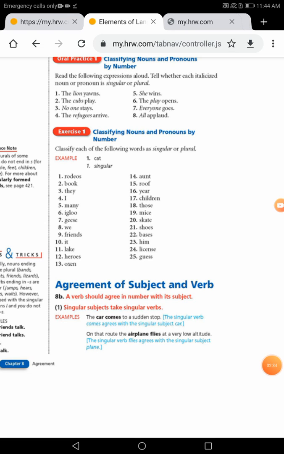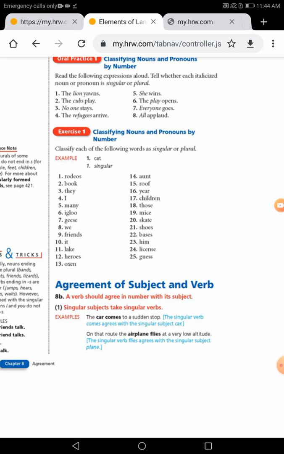To be more definite, guys, when we talk about agreement of subject and verb, we say that the verb should agree in number with its subject. The singular subject takes the singular verb. For example, when I say the car comes to a sudden stop. The car comes to a sudden stop.